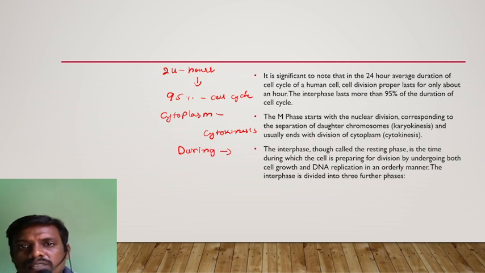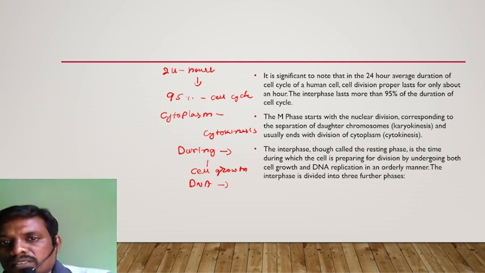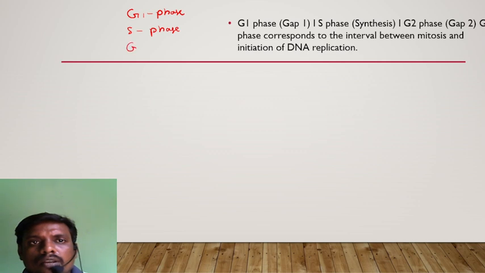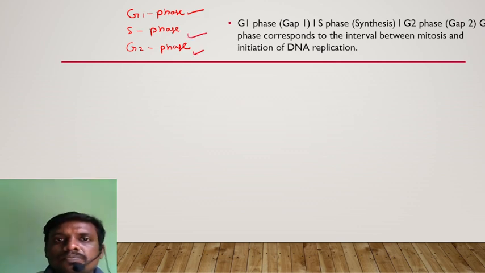Now here, the interphase is called the resting phase, the time during which the cell is preparing for division by undergoing cell growth. During interphase, cell growth occurs and DNA replication occurs in an orderly manner. The interphase is divided into three further phases. What are they? The first one is the G1 phase, the next one is the S phase, and the next phase is the G2 phase. Gap 1 phase, gap 2 phase, and the S phase, the synthesis phase.